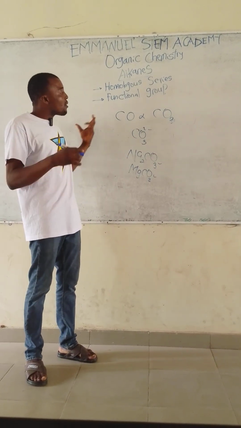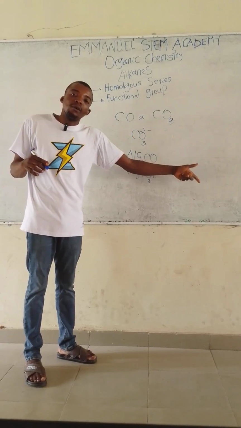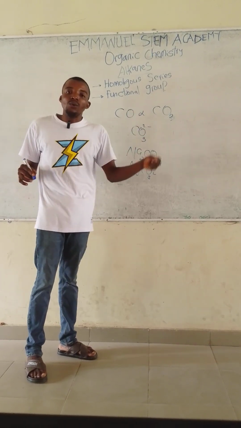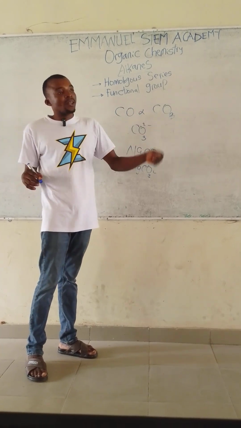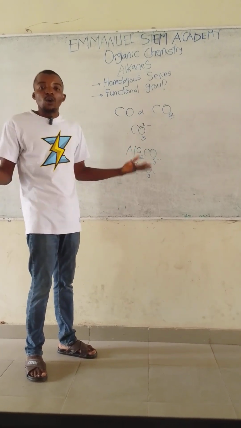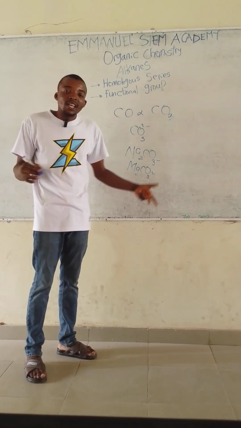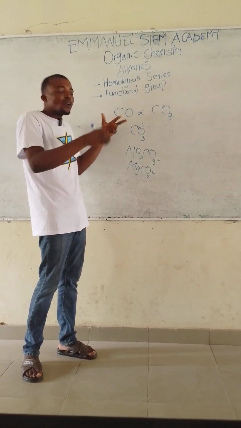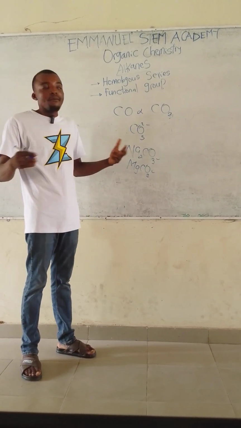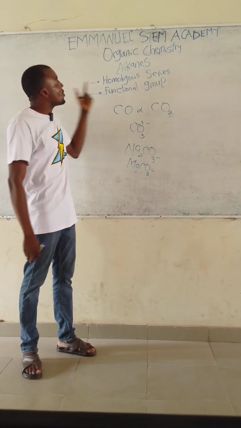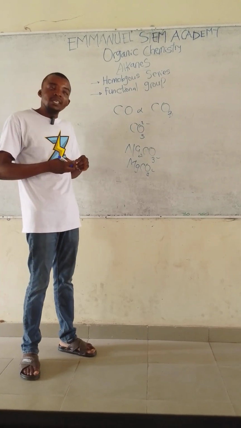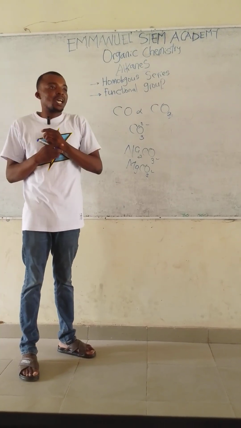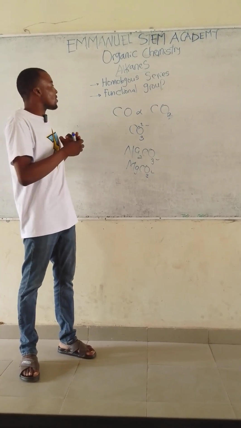We have the amorphous form of carbon too, and in the amorphous form, carbon can exist as coke, as charcoal, as soot. Carbon can exist as wood charcoal, animal charcoal, sugar charcoal. So the ability of carbon to exist in more than one form in the same physical state is called allotropy. So allotropy is one of the reasons why carbon is so unique in the study of organic chemistry.